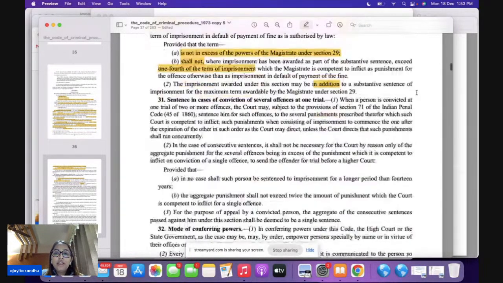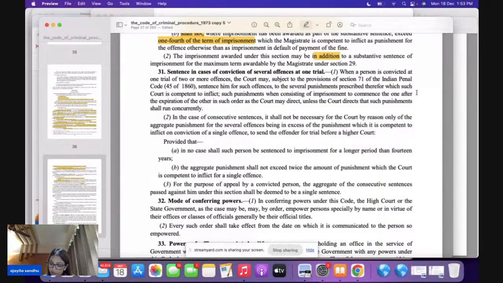If you come to section 31, now section 31 is throwing a lot of information at you. It is basically saying what is going to be the situation if there's one trial going on, and a person accused is convicted of several offences. What are you going to do? Now, please remember, under section 31 of CrPC, each punishment is going to commence one after the other.